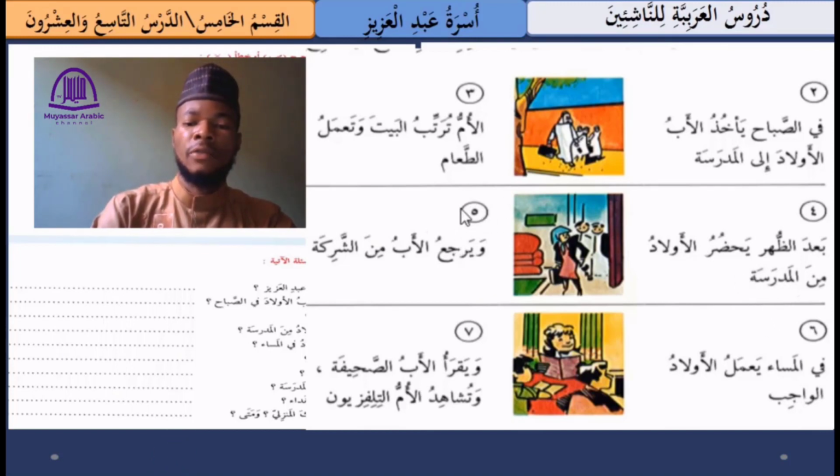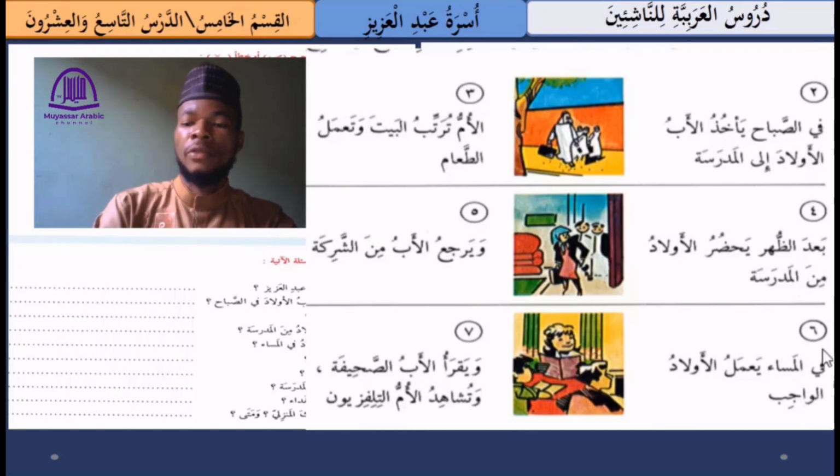So number 5 we have ويرجع الأب من الشركة. This means ويرجع الأب, and the father returns, من الشركة, from the company. So الشركة means the company. ويرجع الأب من الشركة, and the father returns from the company.